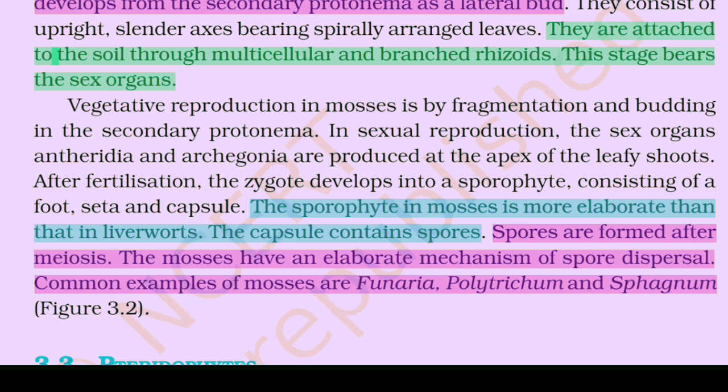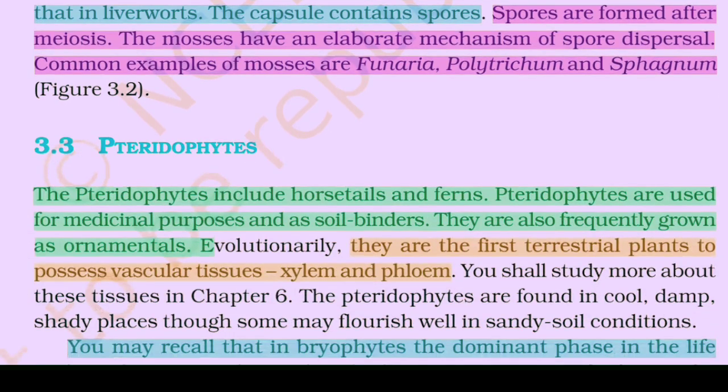In sexual reproduction, the sex organs antheridia and archegonia are produced at the apex of the leafy shoot. After fertilization, the zygote develops into a sporophyte consisting of a foot, seta, and capsule. The sporophyte in moss is more elaborate than that in liverwort. The capsule contains spores. Spores are formed after meiosis. The mosses have an elaborate mechanism of spore dispersal. Common examples of moss are Funaria, Polytrichum, and Sphagnum, Figure 3.2.